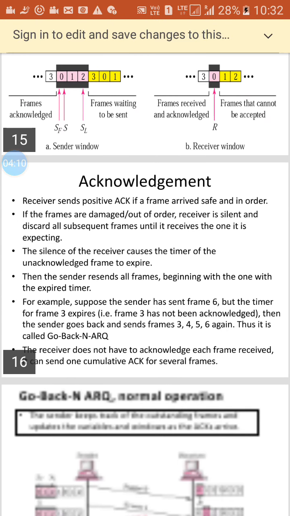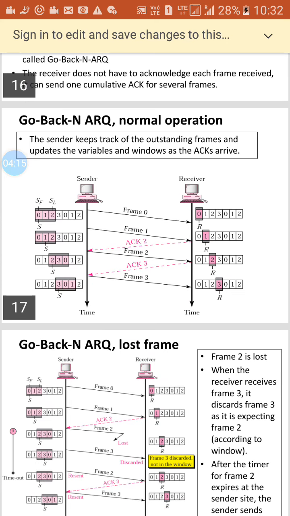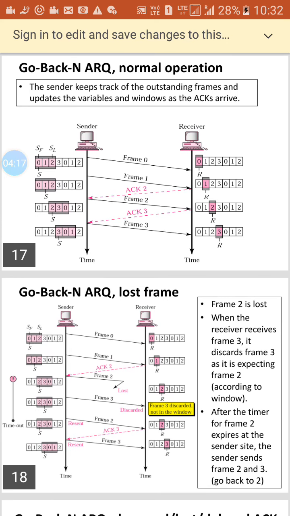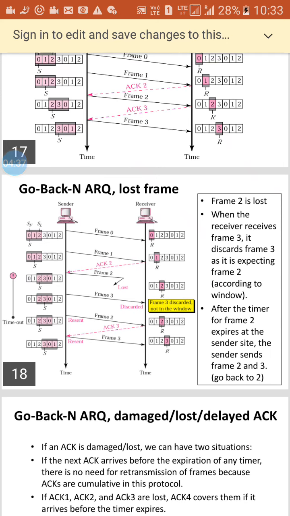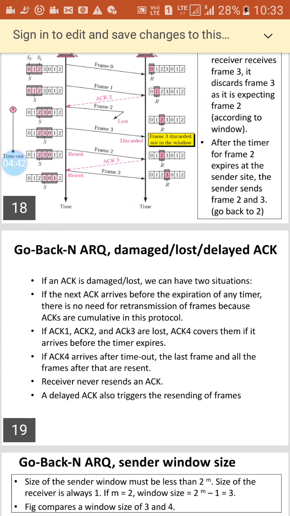Now we have go back N ARQ. In this go back N ARQ, the sender keeps track of outstanding frames and updates the variable and windows. Here we see sender and receiver. In go back N ARQ, the outstanding frames will be updated by the window. Now go back N ARQ with damaged, lost, or delayed acknowledgement.